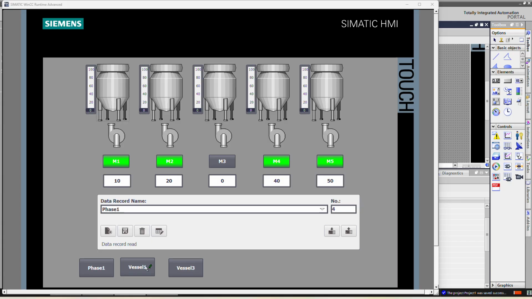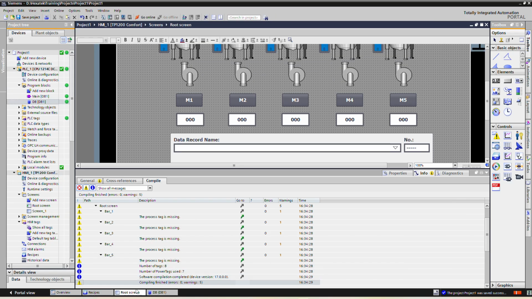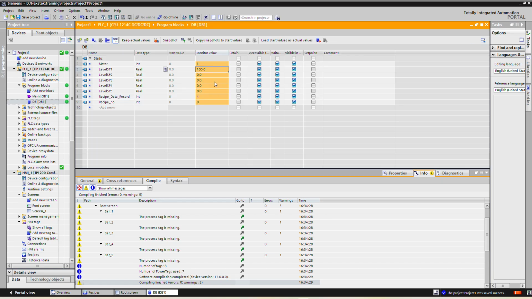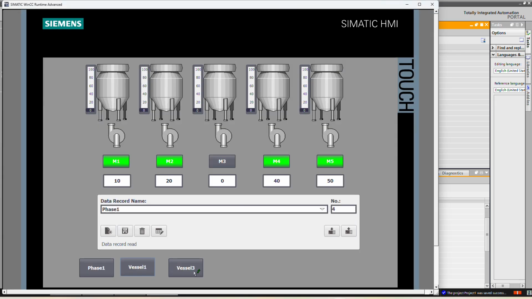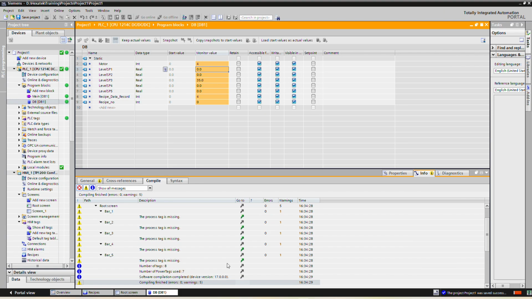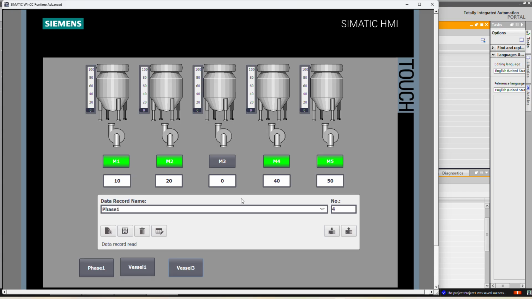Okay, so what we will do, we will transfer vessel 1. So vessel 1, see 100 set point and only one motor. So we will transfer 3. So 4, 0, 0, 35. So in this way, we can use the buttons to transfer the recipe record into the PLC.